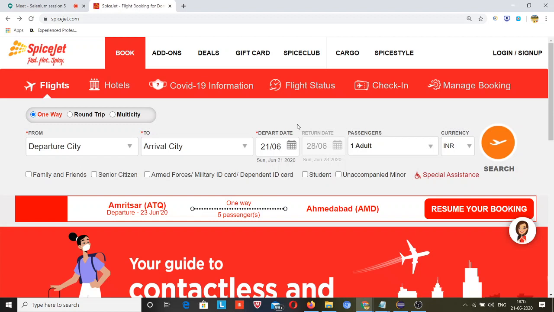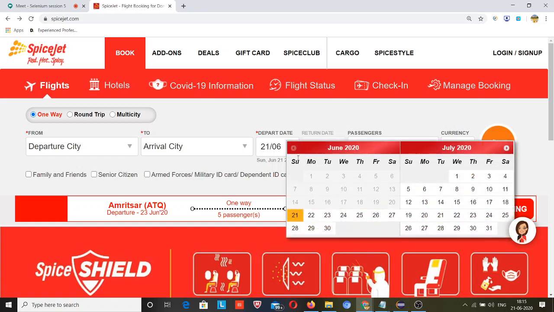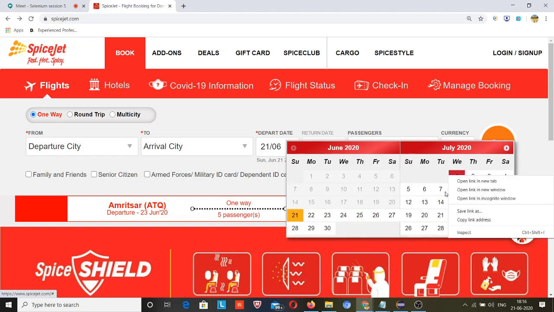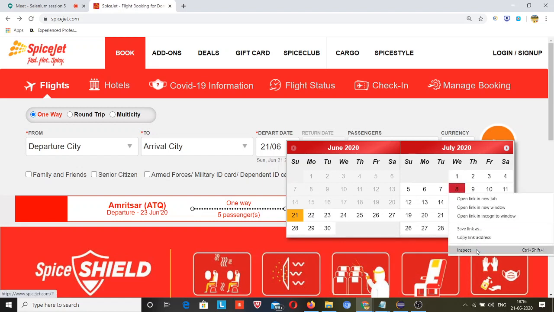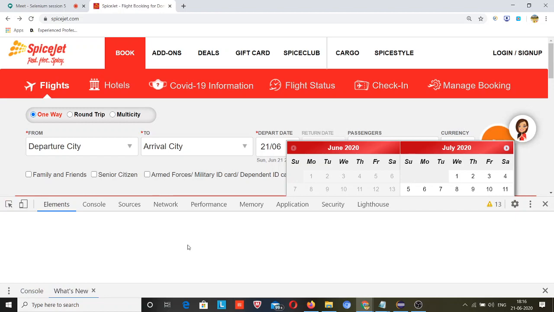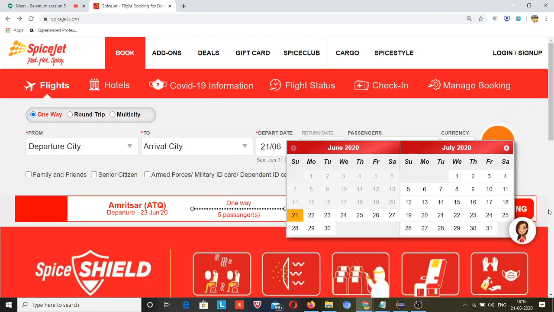And today I am skipping that topic because the session will be too long and we will be away from our goal. Our goal is to handle calendars only. This is returning me 40 days just because these two calendars are separately open. When I right click here, inspect, you will see the UI state date class, same for this also. So that's why it's counting this one also.